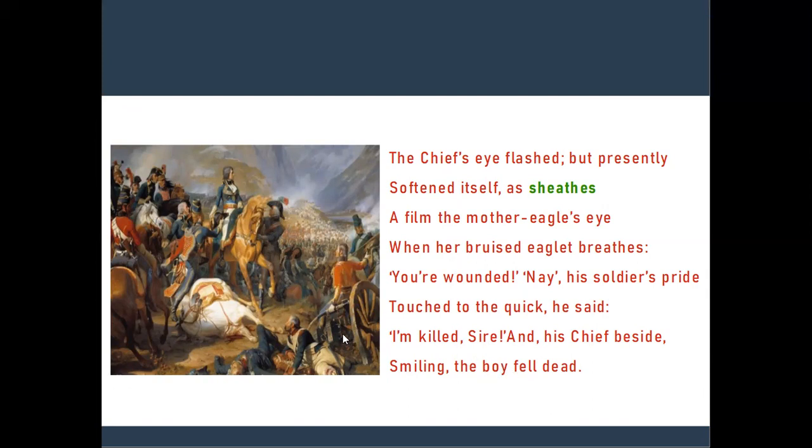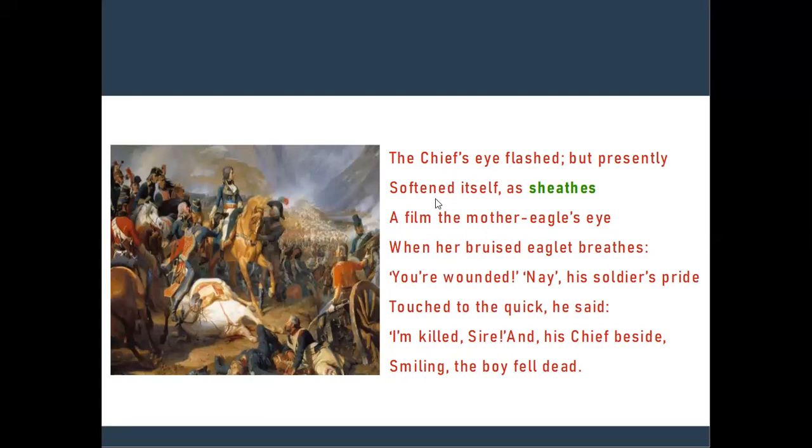In the given lines, the poet appreciates the heroic behavior of the young soldier. He showed no sign of pain and, smiling in joy, jumped off the horse and gave the happy news of victory to the emperor. Like a caring mother eagle, the emperor asked if he was wounded. The wounded soldier replied proudly that he was killed, and he fell down dead heroically.